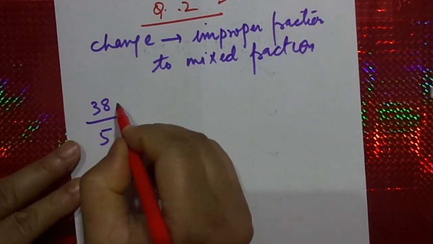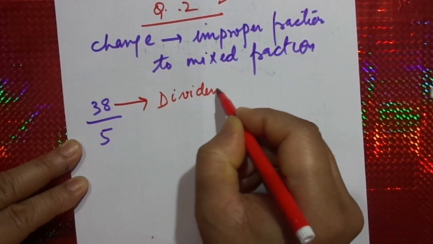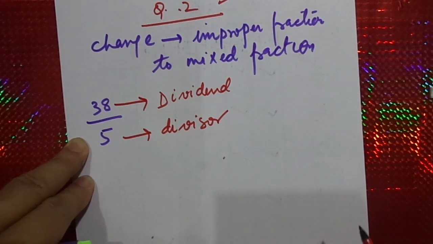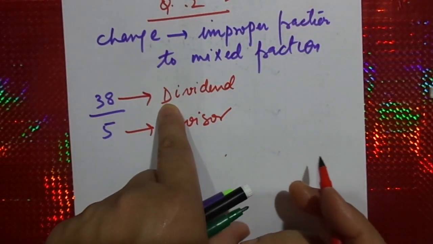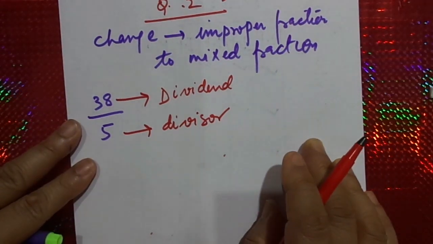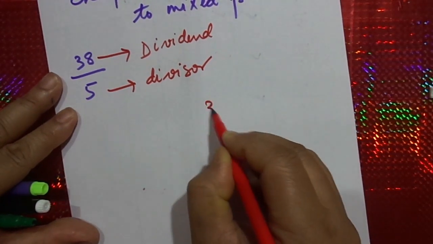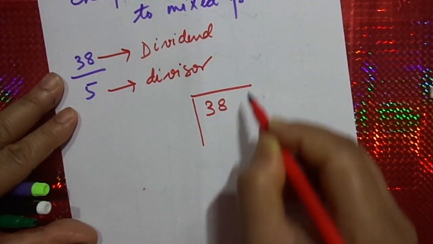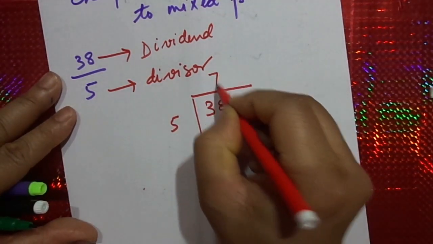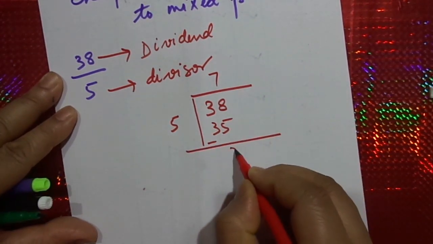So why not understand the concept first? This is the dividend, while this is the divisor. Dividend should always be written in capital letter and divisor in small letter, so that you can recognize it soon. So when we divide 38 by 5, 5 7s are 35, and my remainder will be 3.